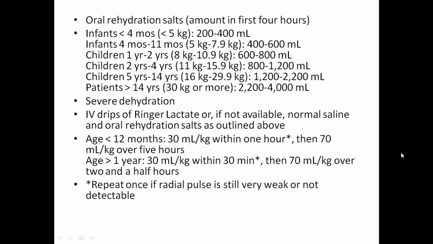As per weight and age, you should give ORS and Ringer lactate therapy. And in this condition you should check the pulse, because the pulse is weak and sometimes not detectable.